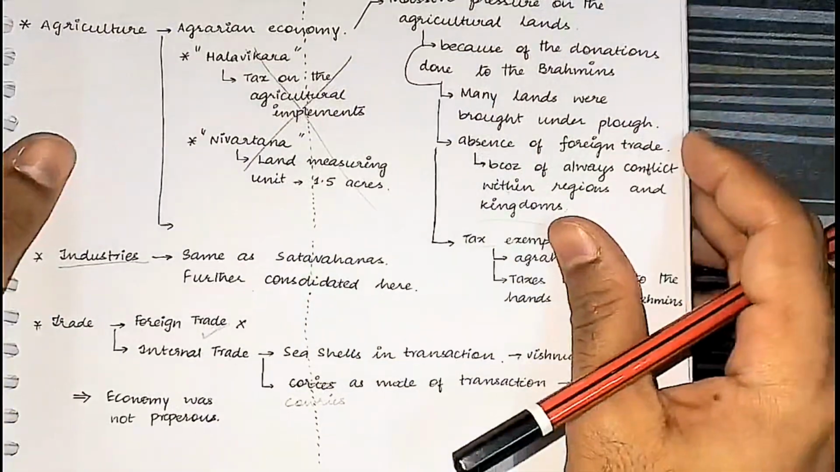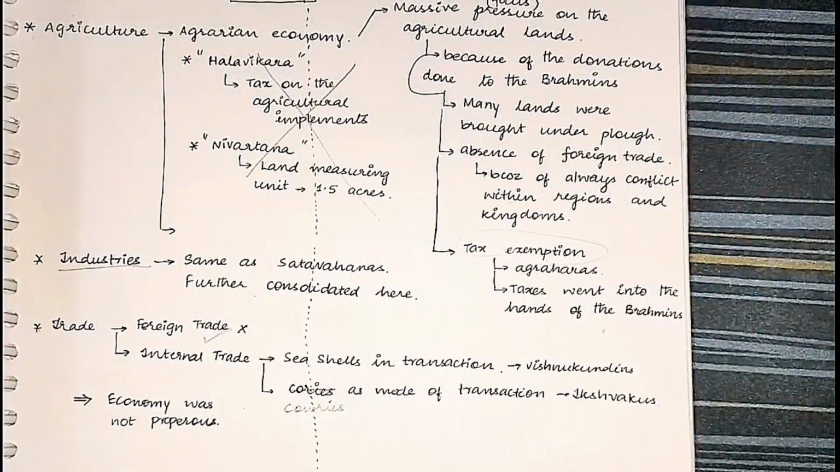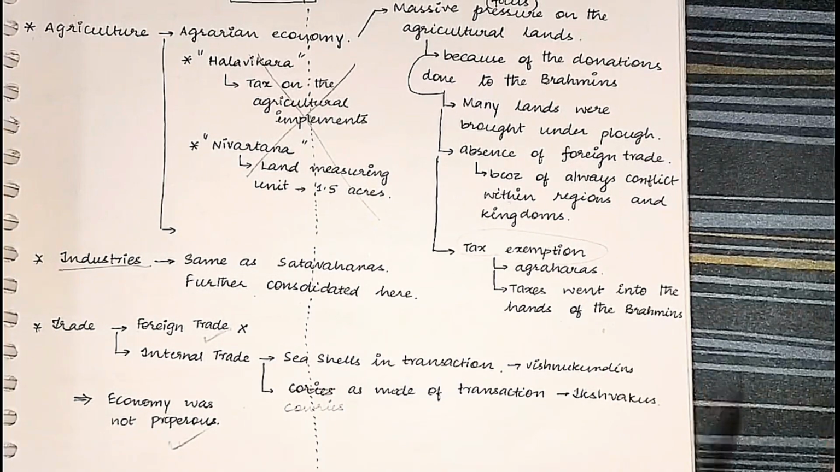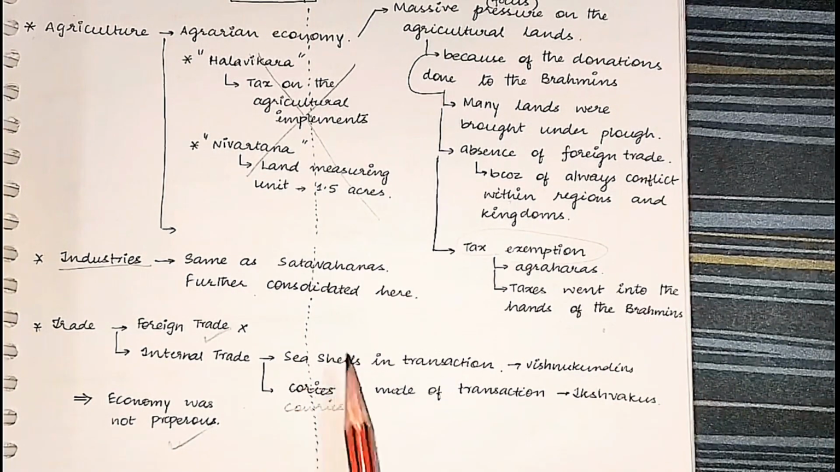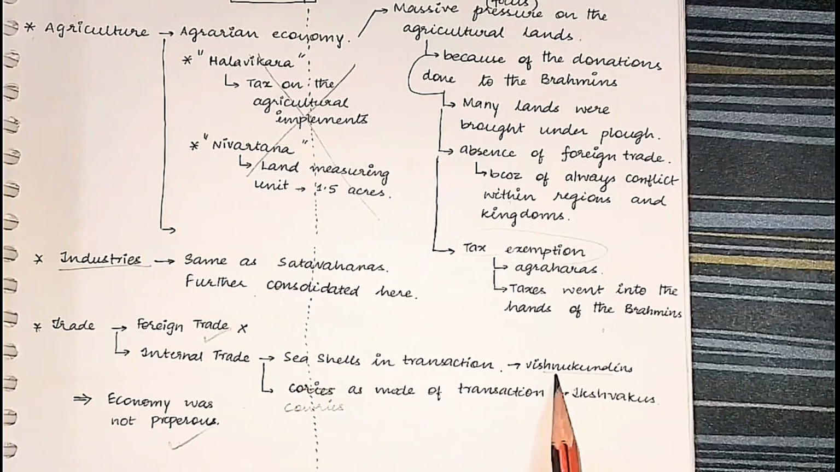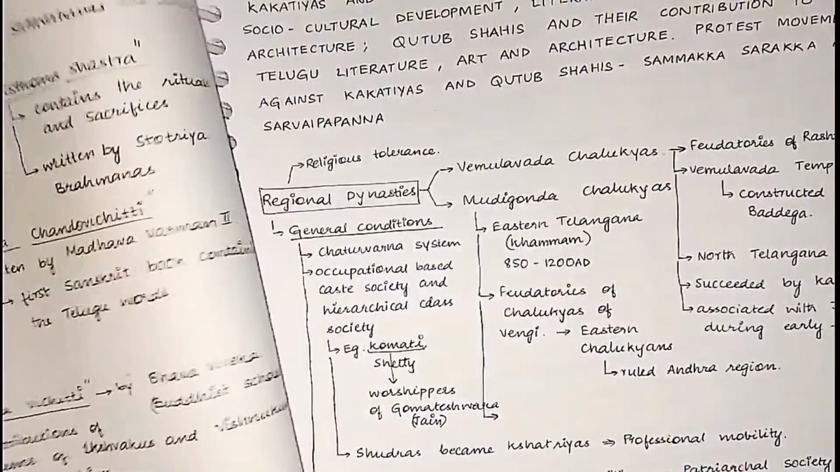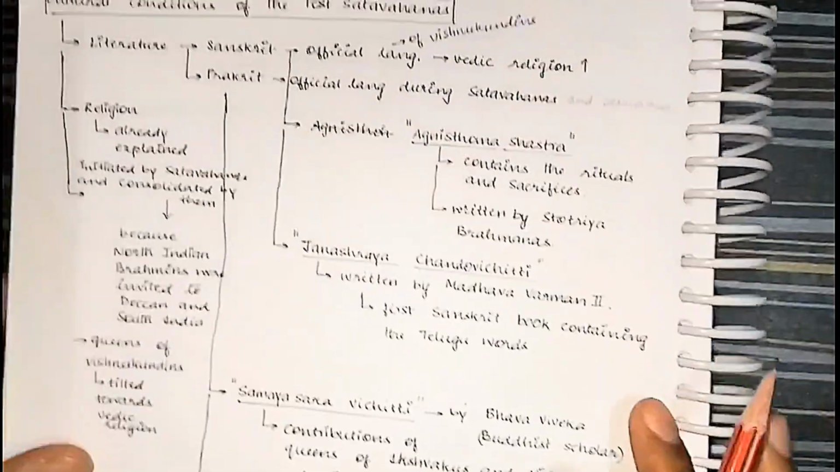In total, we can understand that during the time of the Shatavahanas, economy was prospering. During the time of Ikshvakus and Vishnu Kundins, the economy was not so prosperous. And the internal trade was conducted using the seashells during the time of Vishnu Kundins and cowries during the time of Ikshvakus. This is not an important fact. Just understand that the foreign trade and internal trade were not so prevalent.